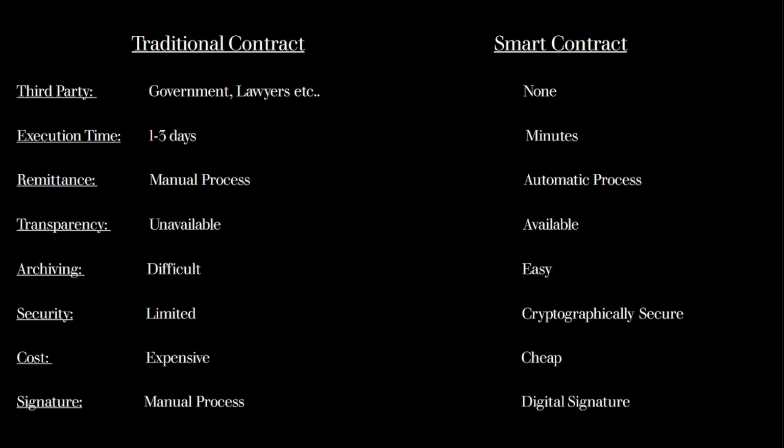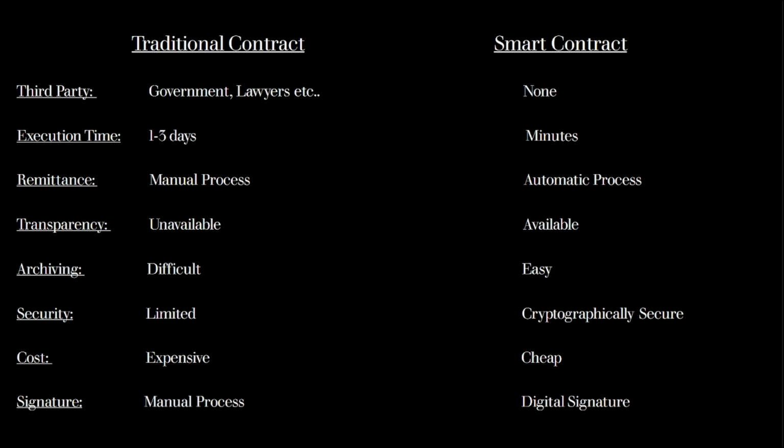Execution time. A traditional contract takes days to execute since it has to go through so many middlemen. A smart contract does not require any middlemen. It is programmable on your computer and already knows its conditions the moment you activate it.